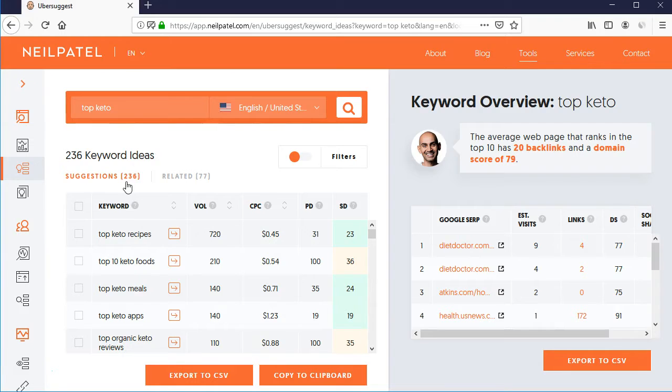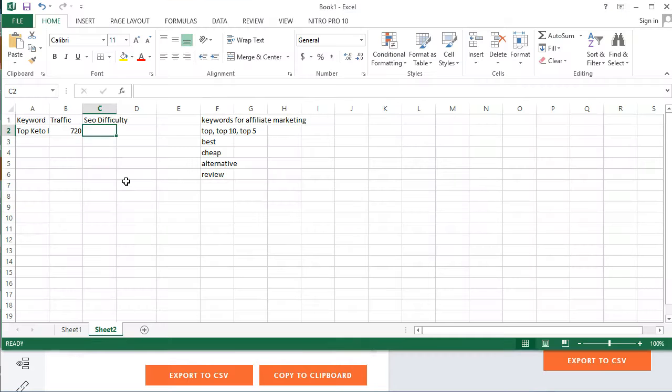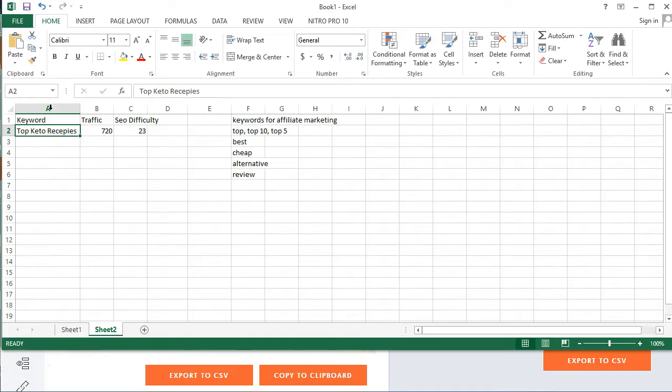So it has 720, more than 500, with good SEO difficulty. As the SEO difficulty is 23, it's easy to rank. So we can get at least 720 people as traffic to our blog through this keyword. So it is a good keyword to select. We can promote various books and programs of keto recipes that people are writing, digital products, or we can promote different groceries or supplements through this keyword.